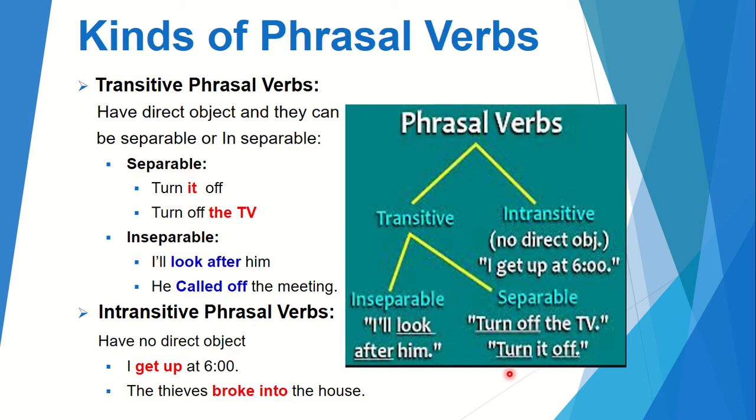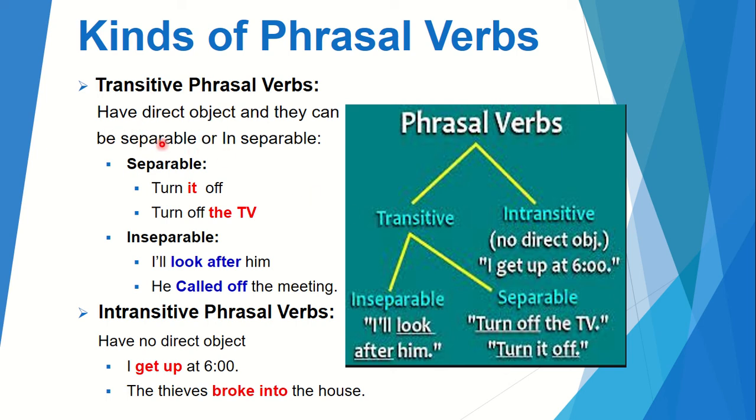So students, you know that we can categorize phrasal verbs in so many ways, but at this stage you just need to know two kinds of phrasal verbs, and those are transitive and intransitive phrasal verbs, that you are already familiar with as you know transitive and intransitive verbs. So what are transitive phrasal verbs?